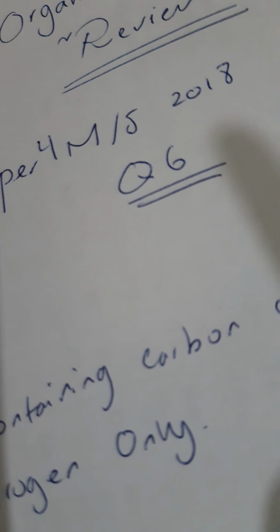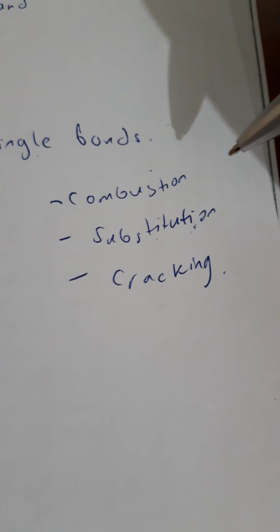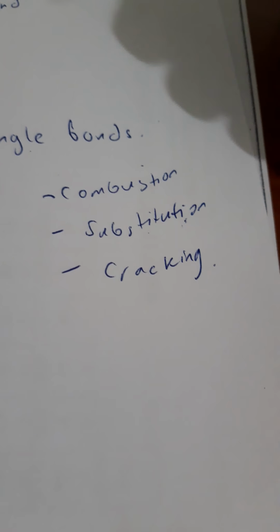Combustion is burning in oxygen; substitution is when a halogen reacts with an alkane to substitute one of the hydrogen atoms; cracking is when we break large alkanes down into smaller alkanes and alkenes using high temperature, pressure and a catalyst.